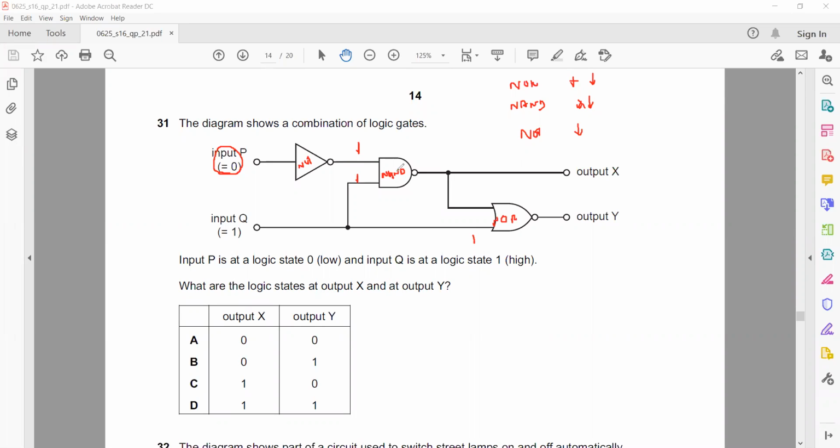Multiplication and invert. So 1 multiplied by 1 is 1, but it passes through the inverter, so it will make 0. So this will be 0. And that 0 is coming with this as well. For the NOR gate, it is addition and invert. So 0 plus 1 is 1, and that passes through the inverter, so it will make it 0. So what is output X? 0. Output Y is also 0. Is it clear?